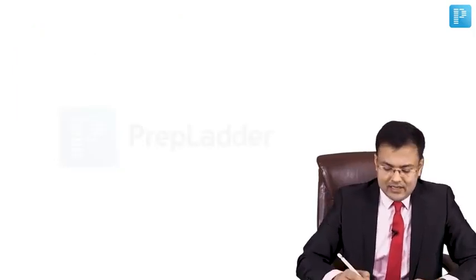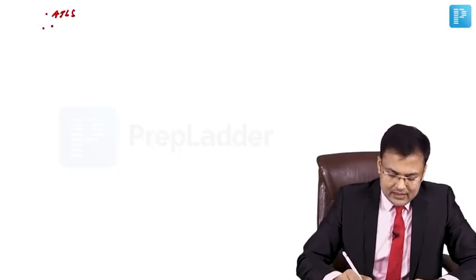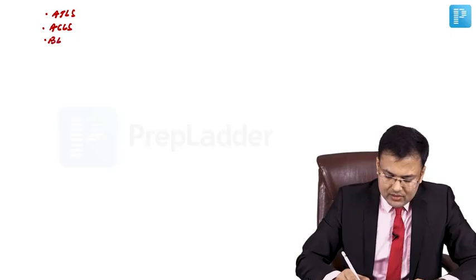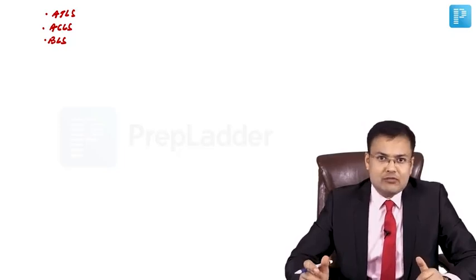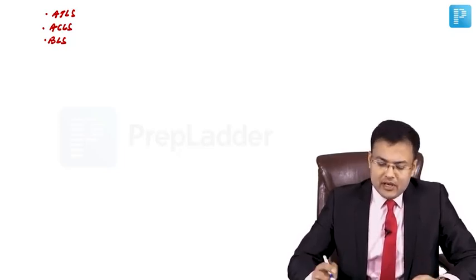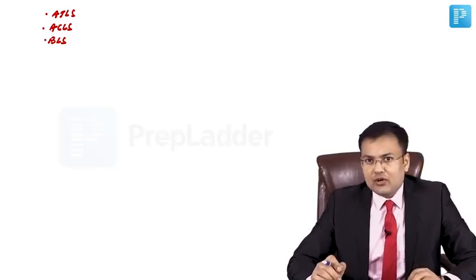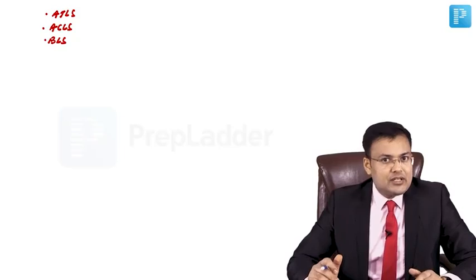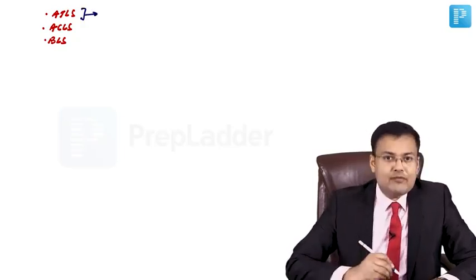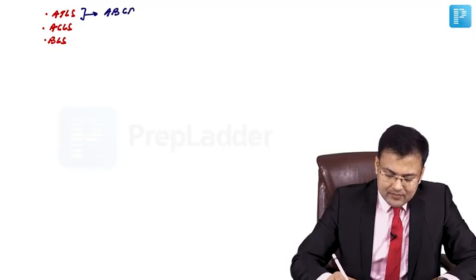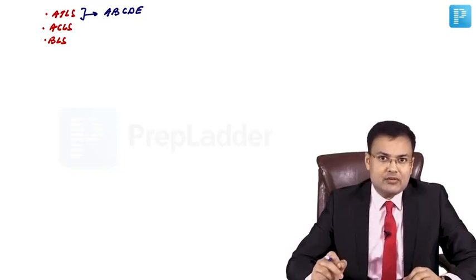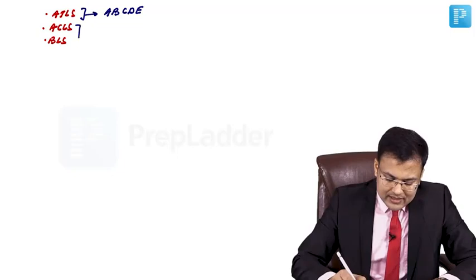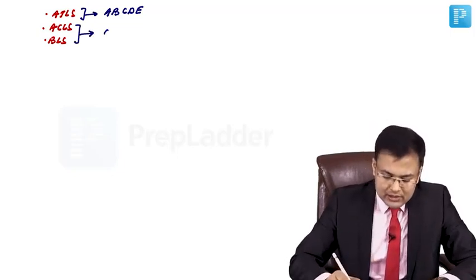There are three terms. One is ATLS, second is ACLS, and third is BLS. ATLS is Advanced Trauma Life Support, ACLS is Advanced Cardiovascular Life Support, and BLS is Basic Life Support. The question which is asked is, which protocol is followed in ATLS, ABC or CAB? In ATLS, we follow ABCDE: airway, breathing, circulation, disability, exposure with environmental control.